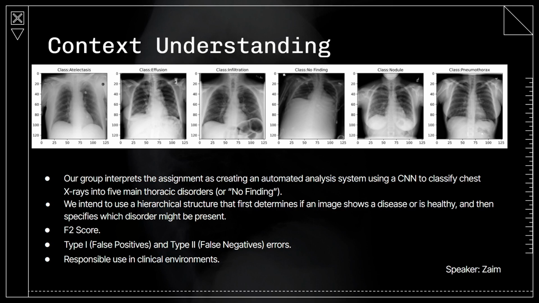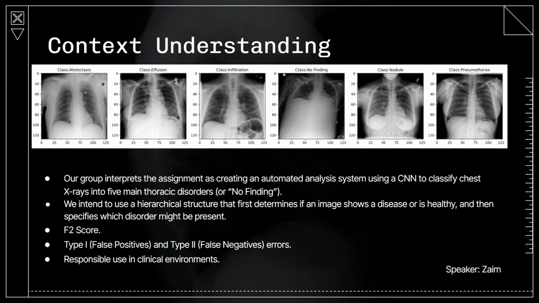Our group interprets the assignment as developing an automated CNN-based system to classify chest X-rays into 5 thoracic disorders or determine the absence of disease, as displayed above. Chest X-ray analysis is challenging due to noise, label uncertainty, and overlapping visual symptoms. To address this, we propose a hierarchical structure, first distinguishing healthy from disease states, then identifying specific disorders.